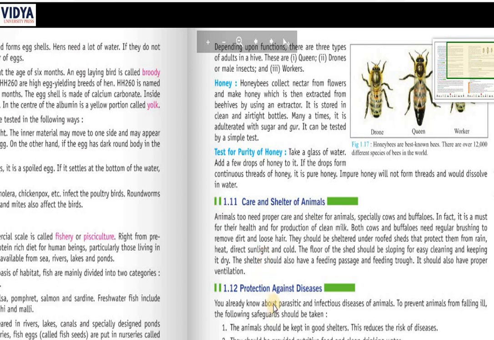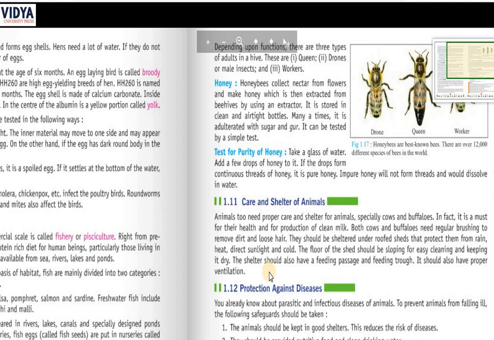Now the last two paragraphs are about taking care of the shelter animals. First, animals too need proper care and shelter, especially cows and buffaloes. In fact, it is a must for their health and for production of clean milk.